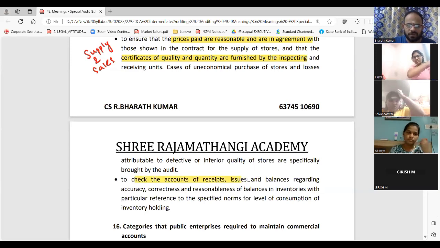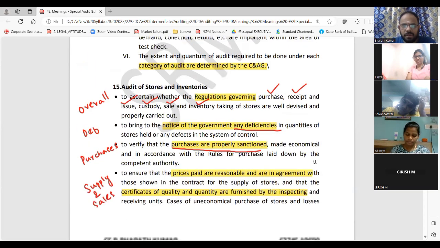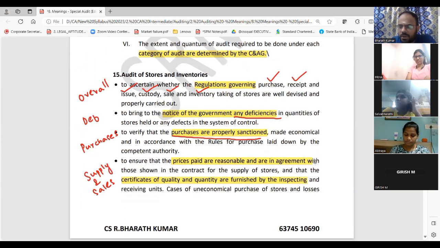To check the accounts of receipt, issue and balances. This same story you can write for everything. To check whether it is accurate, correct, reasonable, all these you can write for everything. That's all is your audit of stores and inventories. Are you guys slowly getting the hang of it? I am doing number 9 and then only I'll go to 5. By the time you go to 5, you will know how exactly it will work.